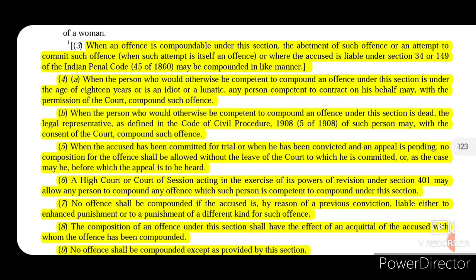A high court or court of sessions acting in the exercise of its power of revision under section 401 may allow any person to compound any offence which such person is competent to compound under this section. So the high court or court of sessions may exercise its power of revision under section 401 and allow the person to compound any offence if the person is found competent to compound under this section. Now no offence shall be compounded if the accused is, by reason of a previous conviction, liable either to enhanced punishment or to a punishment of a different kind.